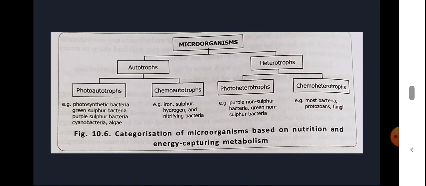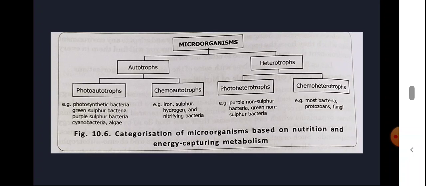So this is the overall categorization based on nutrition and energy capturing mechanisms. Microorganisms are classified into two: autotrophs and heterotrophs. Autotrophs into photoautotrophs and chemoautotrophs. Photoautotrophs examples: photosynthetic bacteria, green sulfur bacteria, purple sulfur bacteria, cyanobacteria, algae.